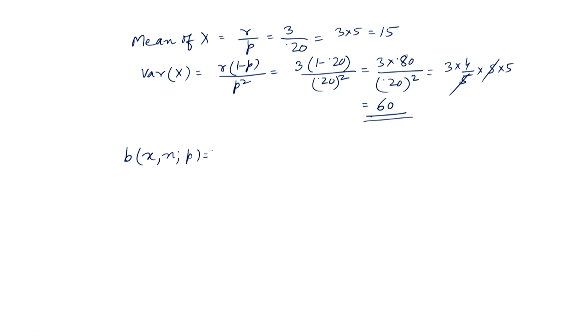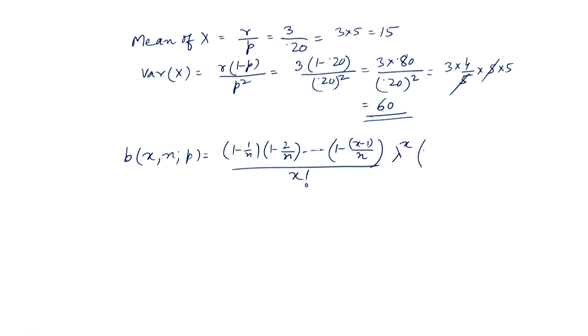this is equal to, we can write as, 1 minus 1 by n, 1 minus 2 by n, up to 1 minus x minus 1 by n, divided by x factorial, then lambda to the power x, and then 1 minus lambda by n to the power n minus x. Okay. Now, this can be written further as